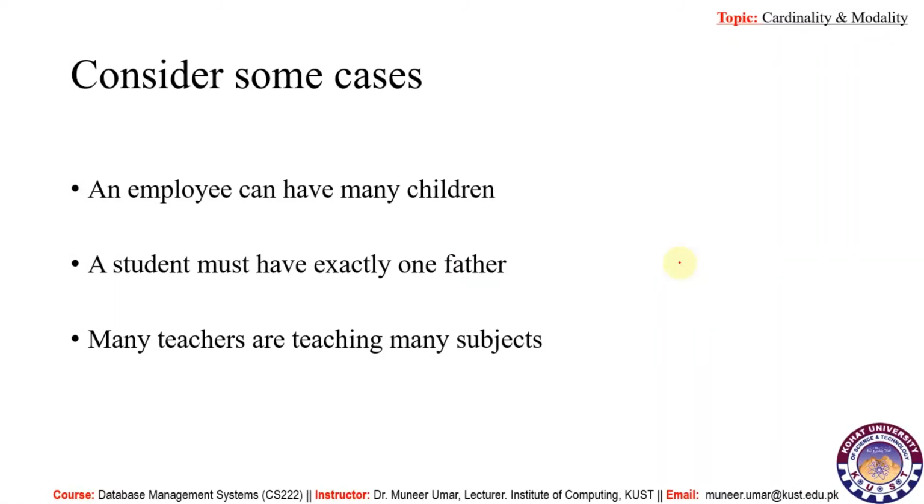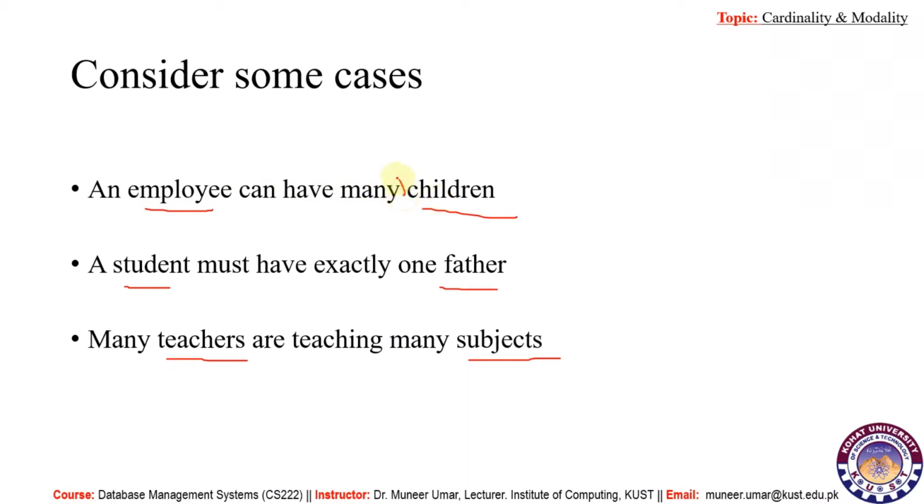Before moving on to the agenda of today's lecture, let's consider some cases. Here we have some entities interconnected. These are employee and children, then student and father, and in the third case we have teachers and subjects. Now there is some sort of relationship between the employee and children. It indicates that a single employee can have many children.